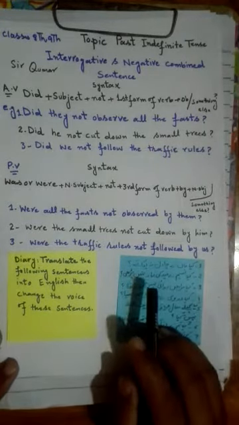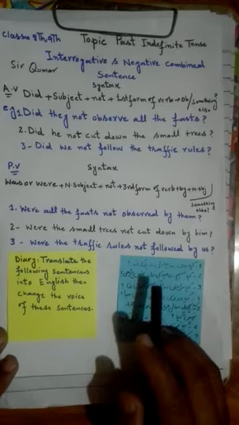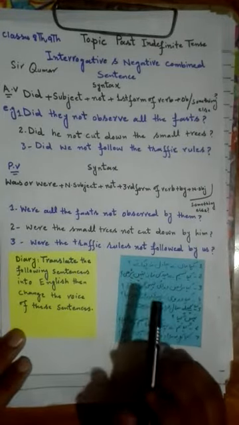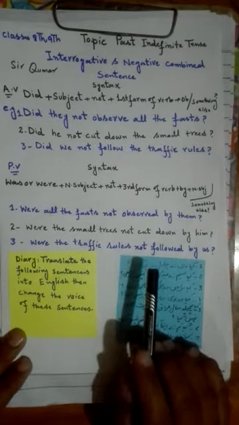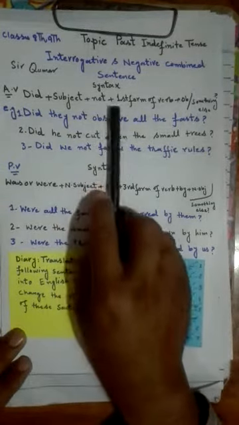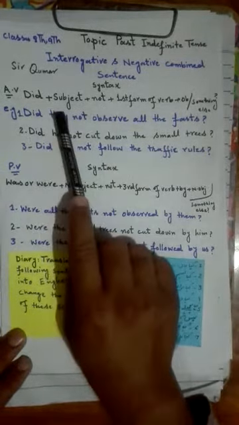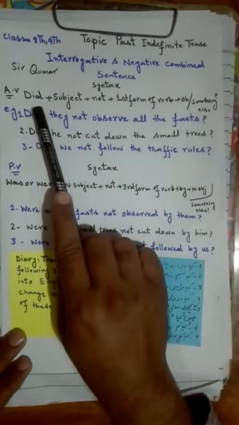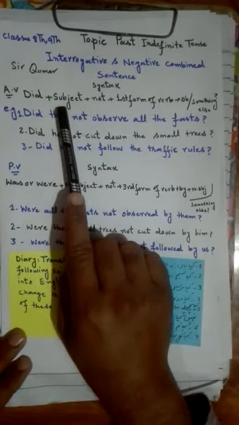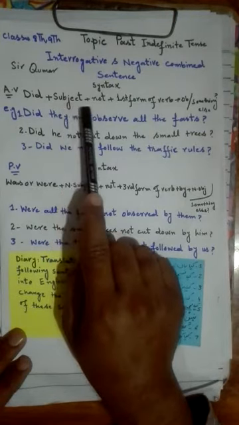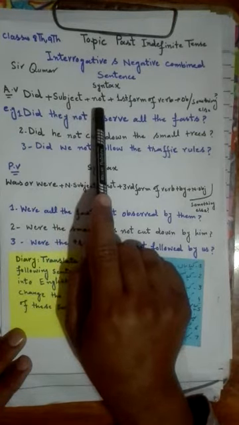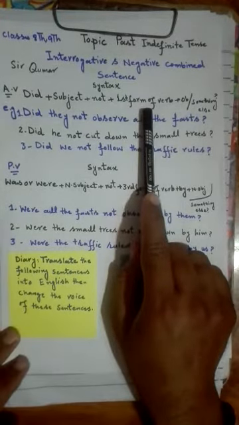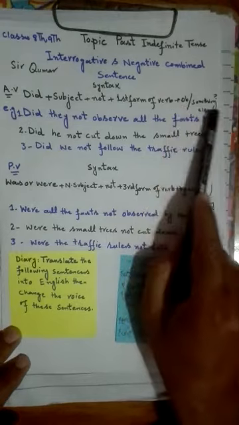Today I am going to teach you the interrogative and negative combined sentence of the past indefinite tense in active and passive voice. Let's start as usual. First of all, the syntax of the active voice. We always use did as a helping verb before the subject, and after that we use the subject. After the subject we use not plus the first form of the verb, and then plus object or something else.